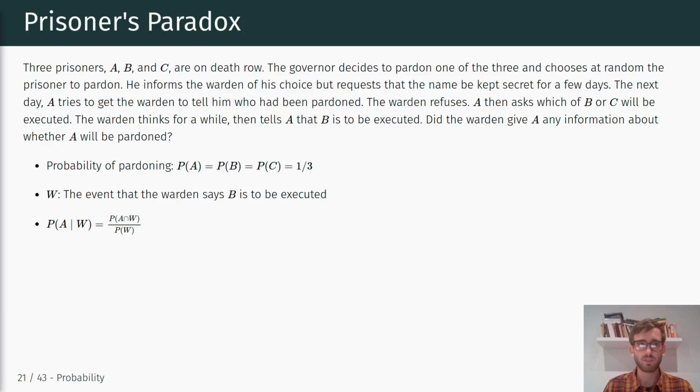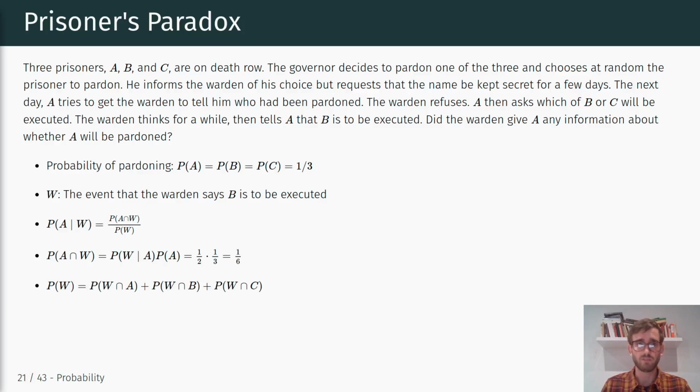Again, we can express this as the joint probability divided by the marginal probability, and of course the probability of A intersect W is equal to the probability of W conditional on A times the probability of A. The probability of the warden mentioning B conditional on A being pardoned is 1/2, times 1/3. That's 1/6.